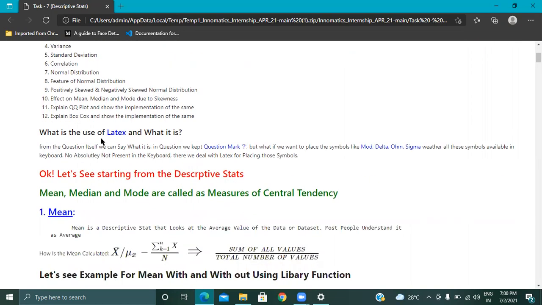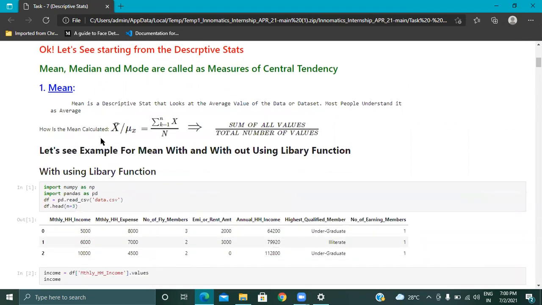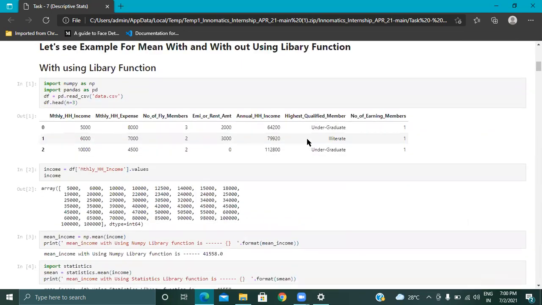Let's go for mean. As you already know, what do we mean by mean? Sum of values by total number of values. This is known as mean. So first of all, we are importing two libraries. The two libraries are NumPy and Pandas. Okay, we have imported these two libraries.